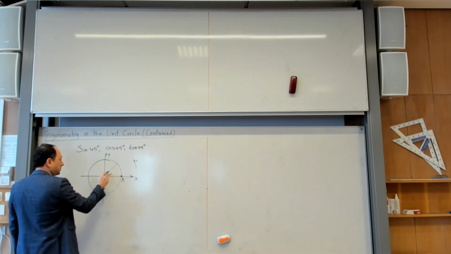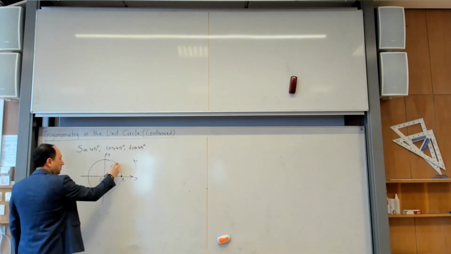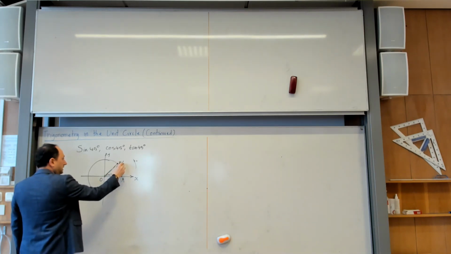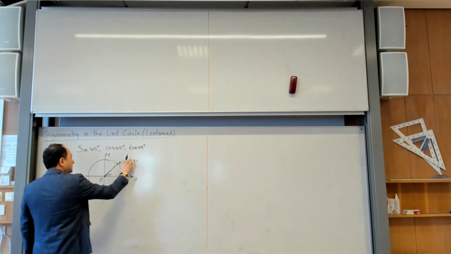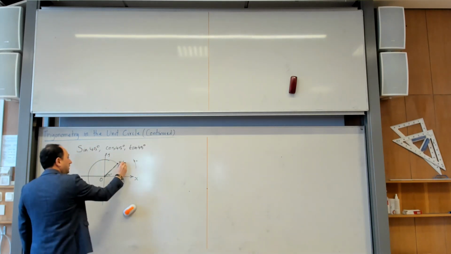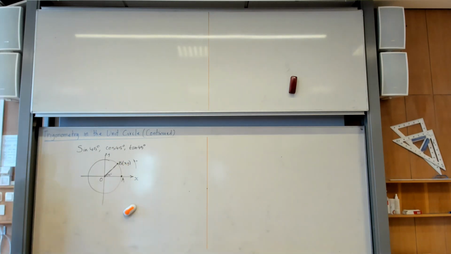And then I am supposed to read the coordinates there. Let me call this point B, and let us understand. Let me write x and y. We want to understand this x and y. If I can find x and y, then I am done. But that is extremely simple, okay?